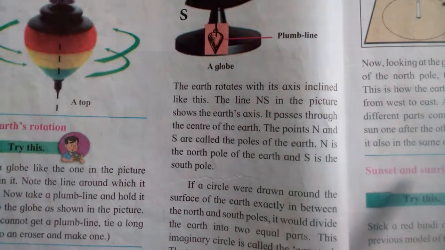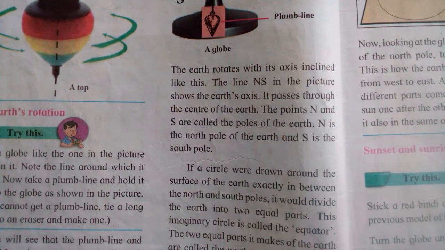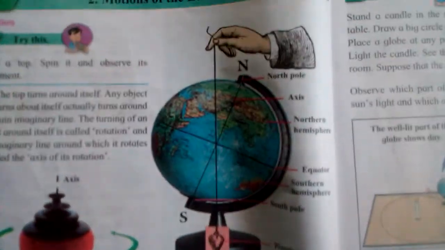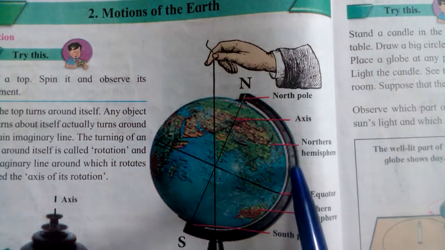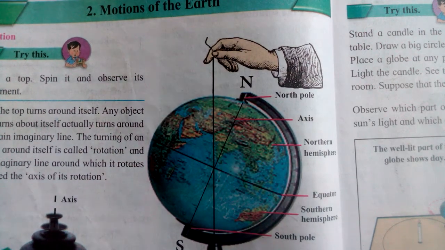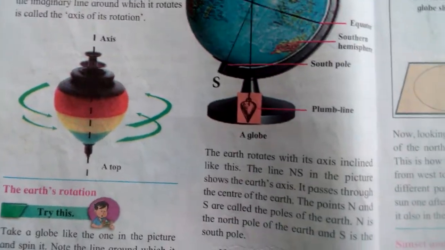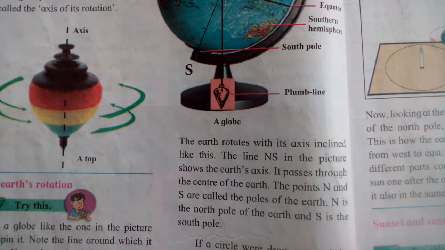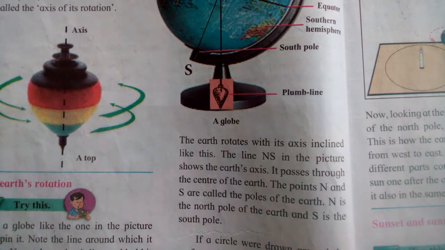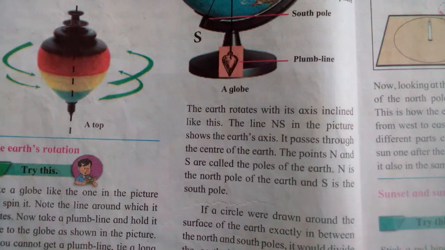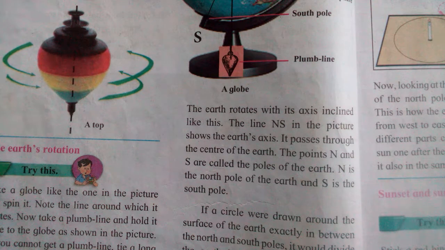When we draw an imaginary circle, suppose this circle is there, this imaginary circle divides the earth into two equal parts. These are the northern hemisphere and the southern hemisphere. And it is said to be the equator.